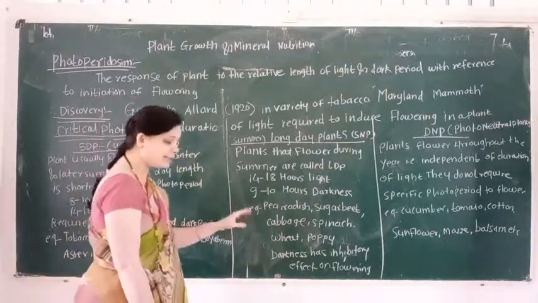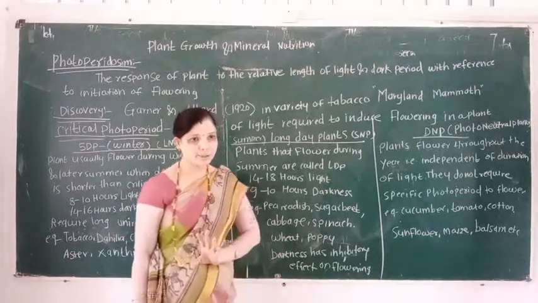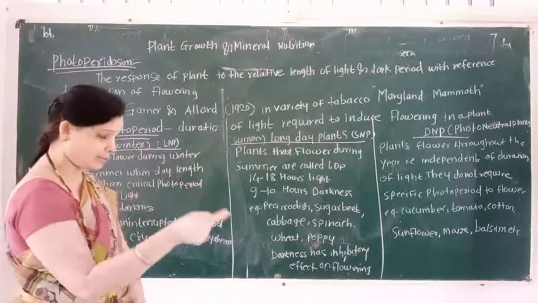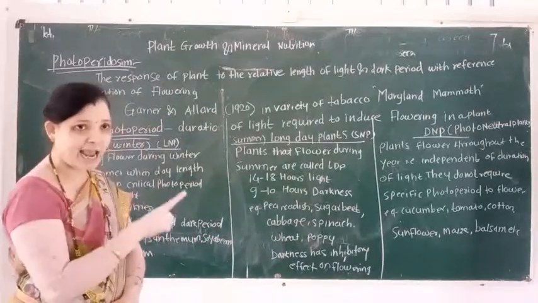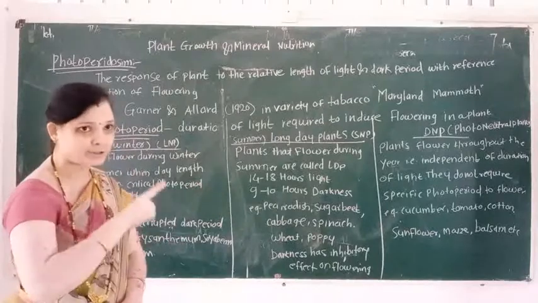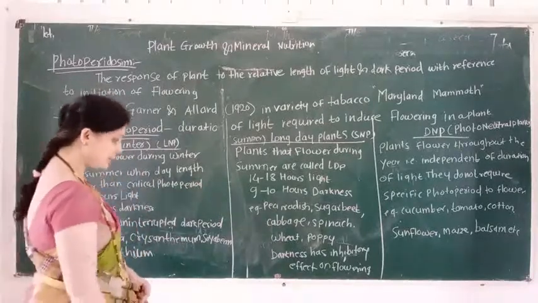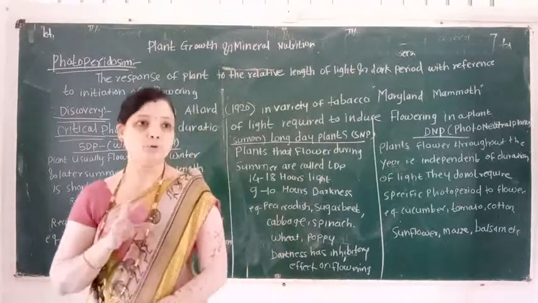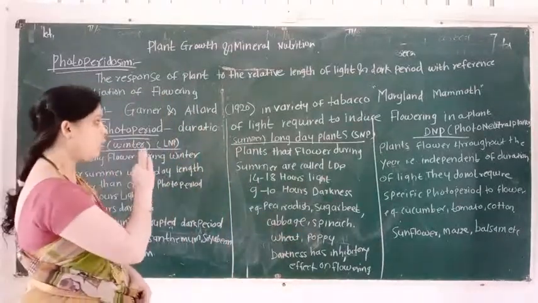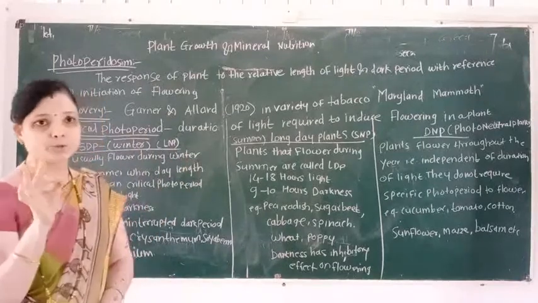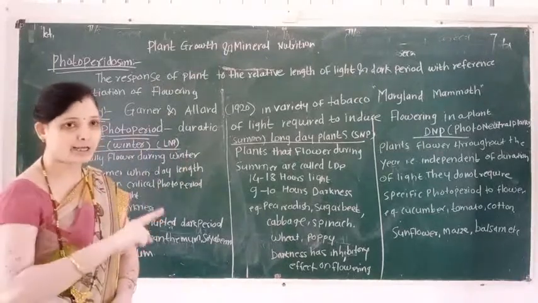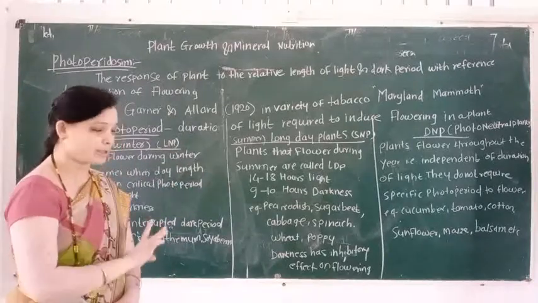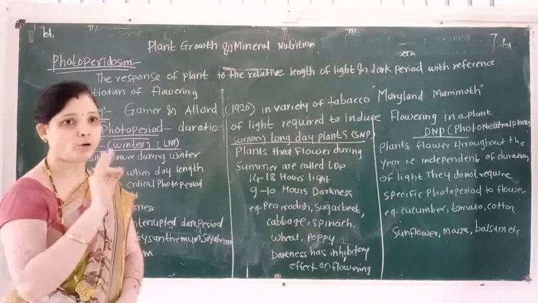In long day plants, darkness has an inhibitory effect on flowering. Long day plants are known as short night plants. They induce flowering during summer, so they are called long day plants.